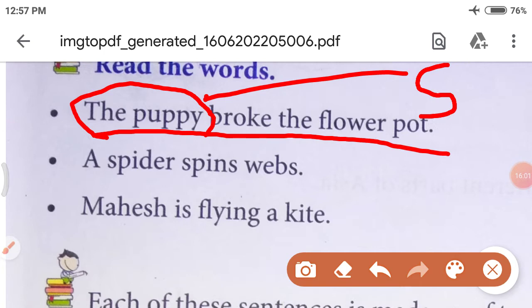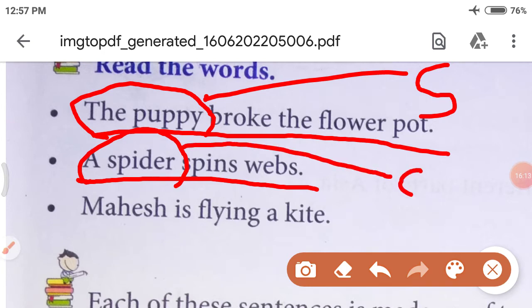Okay. Next is a spider spins webs. Who spins webs? A spider. Very good. So what is the subject? Spider. Okay. Last is Mahesh is flying a kite.